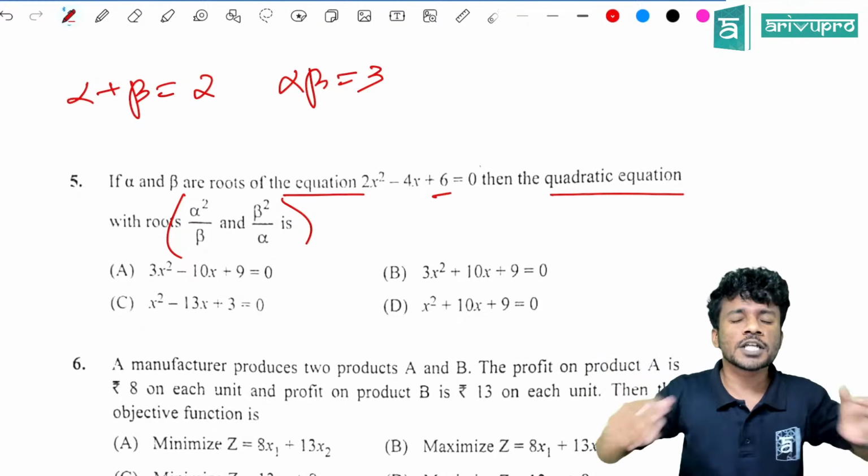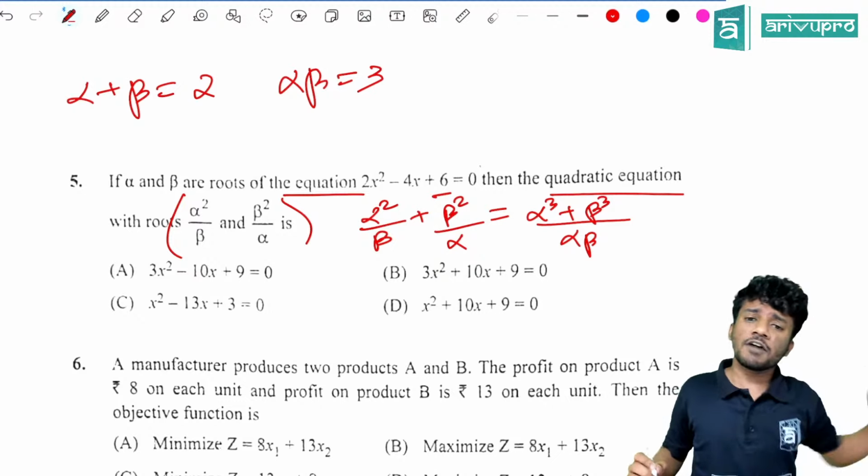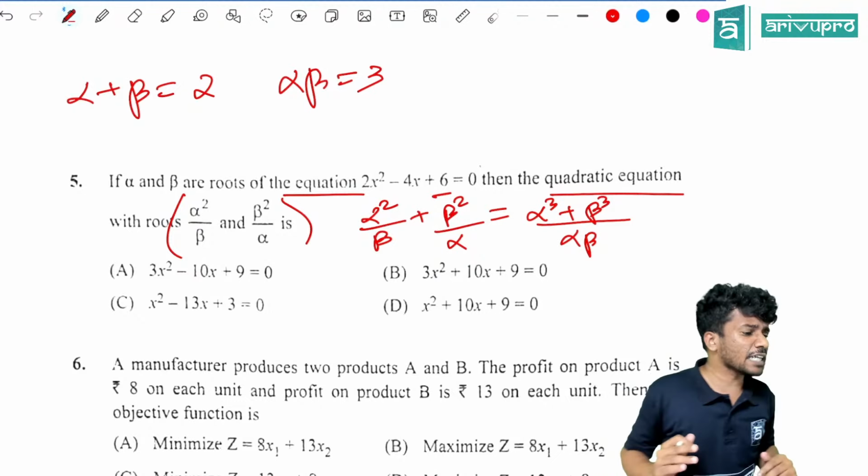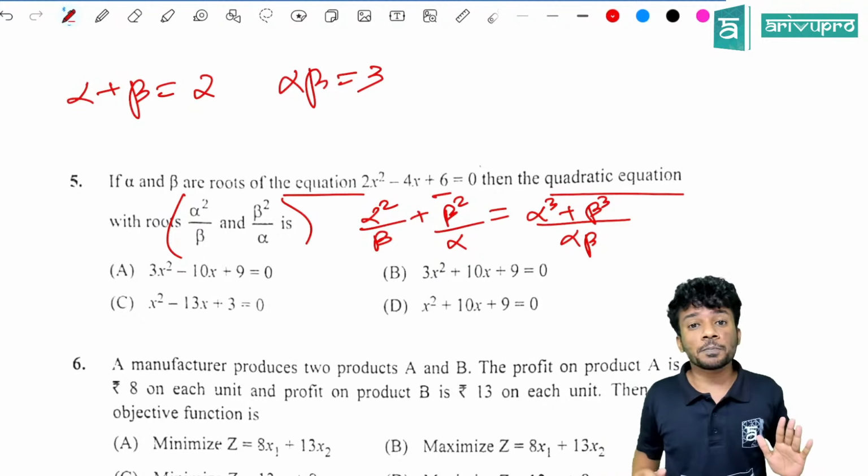Alpha square divided by beta plus beta square divided by alpha is equal to, taking the LCM, alpha cube plus beta cube divided by alpha beta. Do you know how to find alpha cube plus beta cube? Any idea, guys?